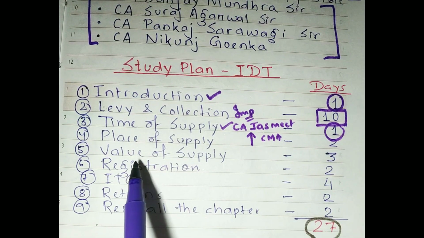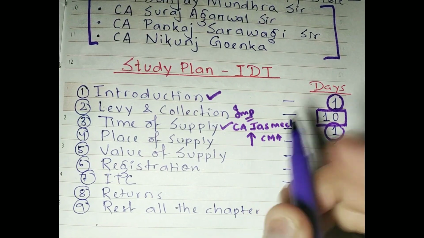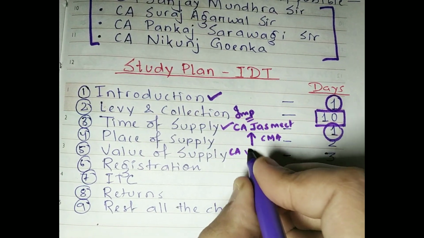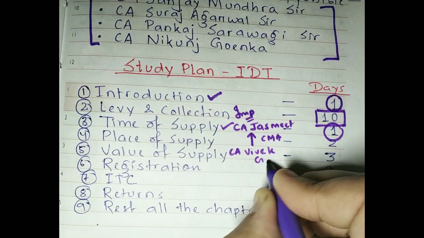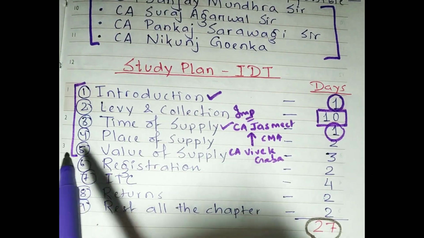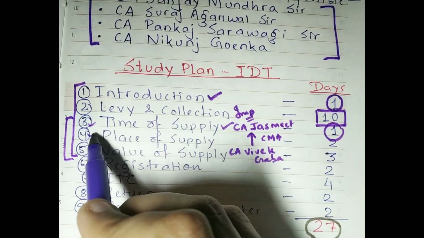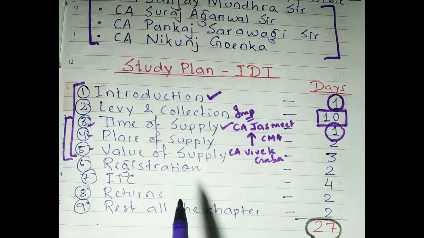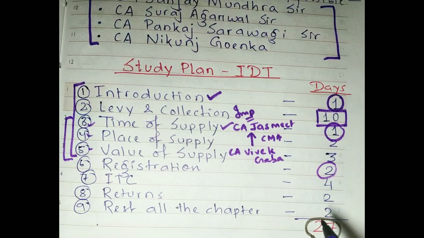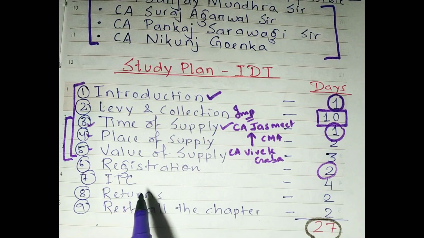And after that, value of supply, you can refer CA Jasmeet Singh sir, or you can refer CA Vivek Gaba sir for this. After this, from your book, study note number 3 also gets completed. Study note number 3 consists of these 3 chapters. After that, you're going to study registration. Registration will hardly take you 2 days. And after that you can go for input tax credit, the ITC chapter.